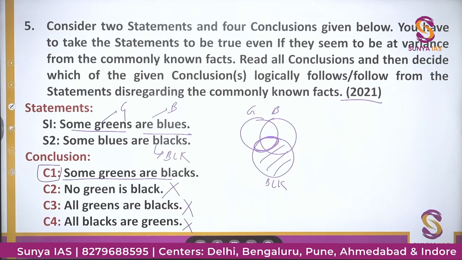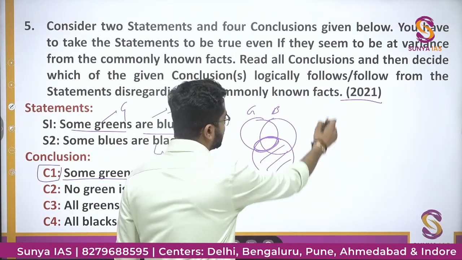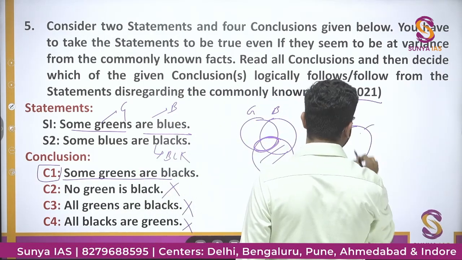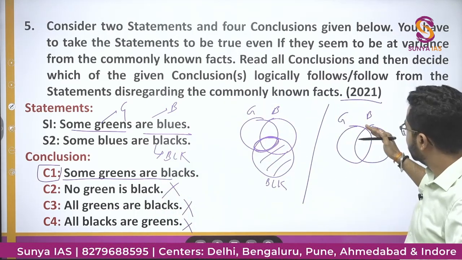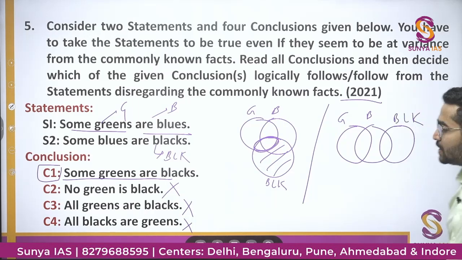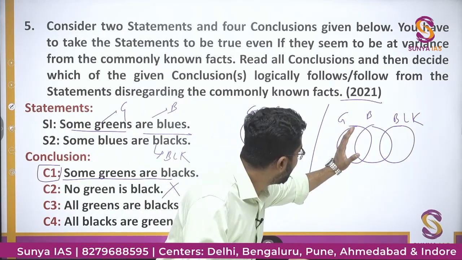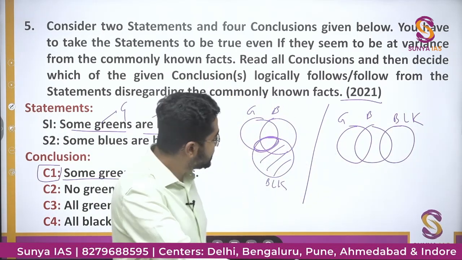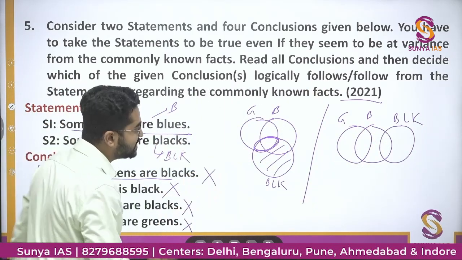Now we'll see the first statement. Some greens are blacks. Let us assume that some greens are blacks. If we see, some greens are blues, and some blues are blacks. This is blue, right? Some blues are blacks. तो वो तो हमने assume किया था कि some greens are blacks, so we have made a circle. If there is a black like this, from this diagram you can see that there is no common area between green and black. That is, there is no green which is black. So some greens are blacks is wrong in this second possibility.